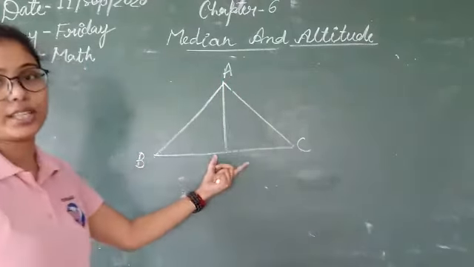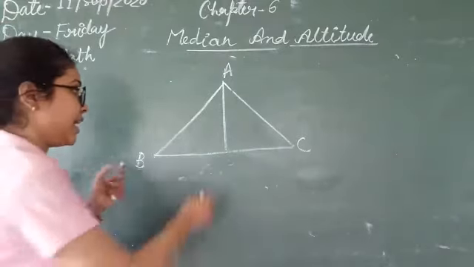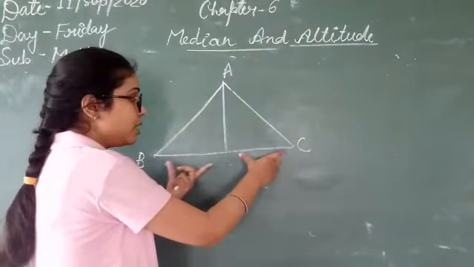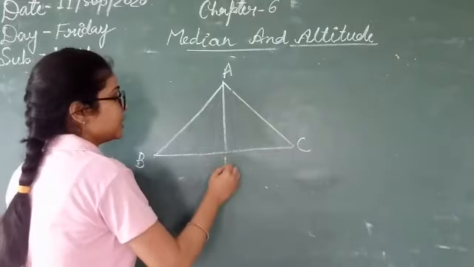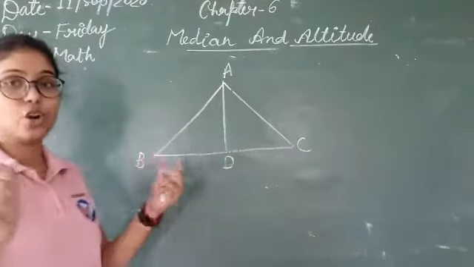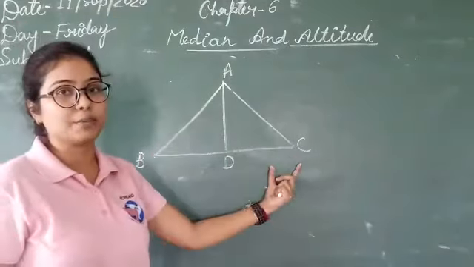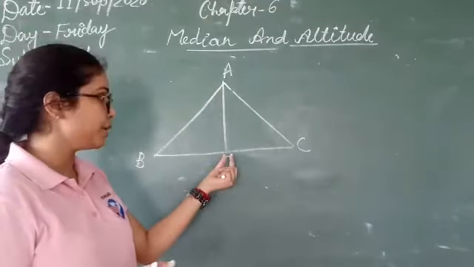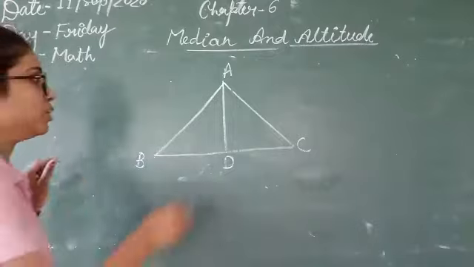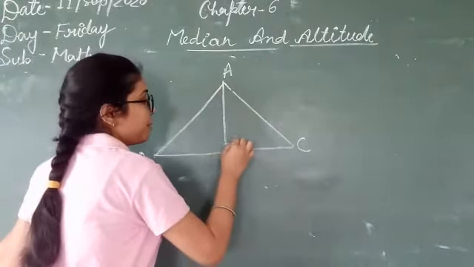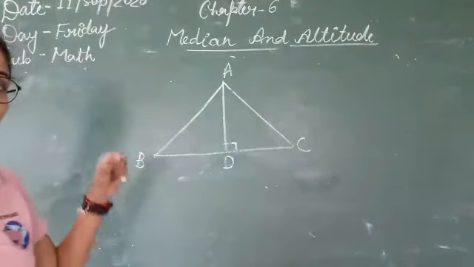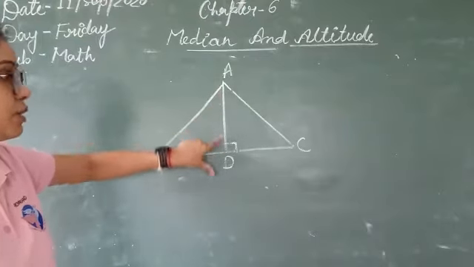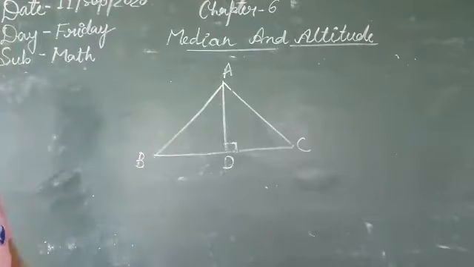the opposite side. Here it is not necessary that, if this is D, BD is equal to DC, because I am not saying that you have to join the vertex with the midpoint. It's not a midpoint. You are just simply drawing a perpendicular line. You have to draw a perpendicular line, and this will be the altitude of the triangle.